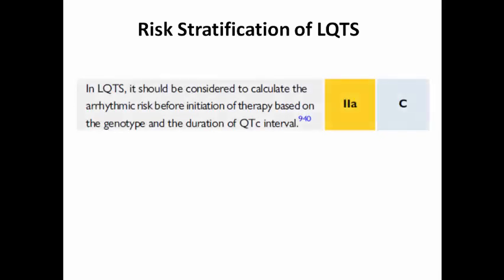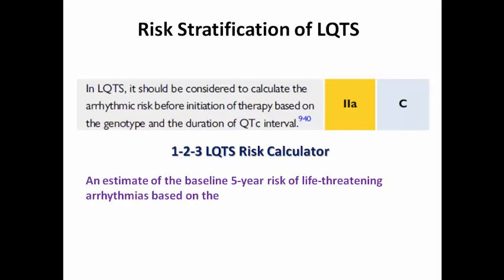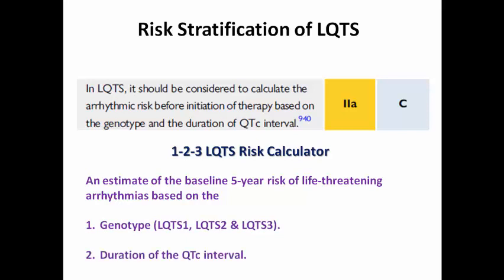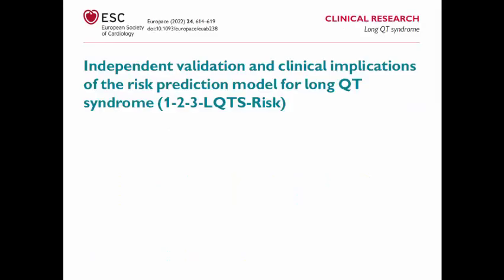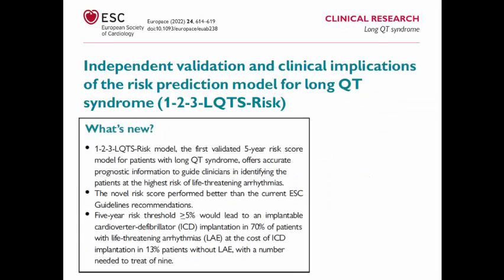After you diagnose long QT syndrome, you should perform risk stratification to calculate the arrhythmic risk before initiation of therapy using the 1-2-3 risk calculator, which estimates the baseline 5-year risk of life-threatening arrhythmias based on the genotype detected and the duration of the corrected QT interval, and we can see the link for this risk calculator in the description of the video. We can see here that the 1-2-3 risk calculator is validated to calculate the 5-year risk for life-threatening arrhythmia,